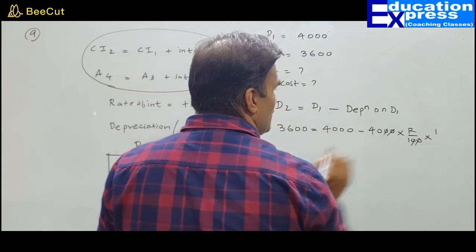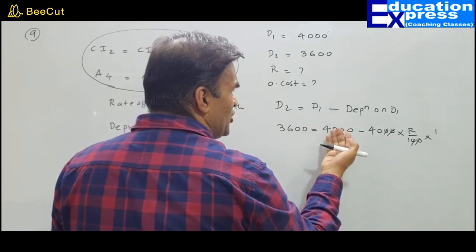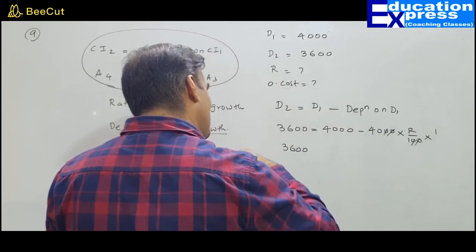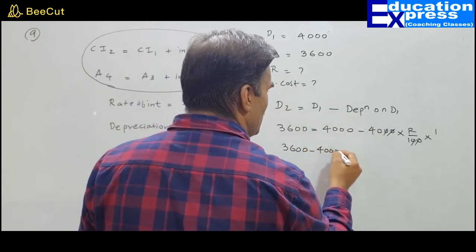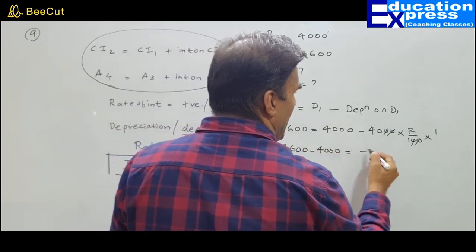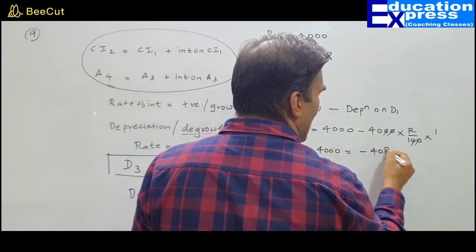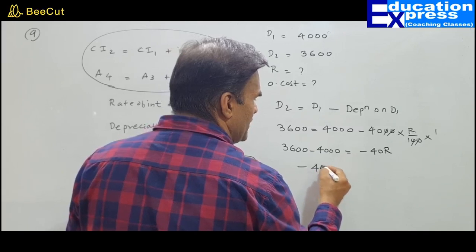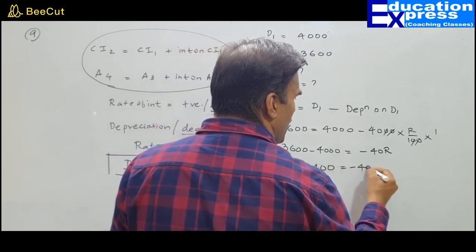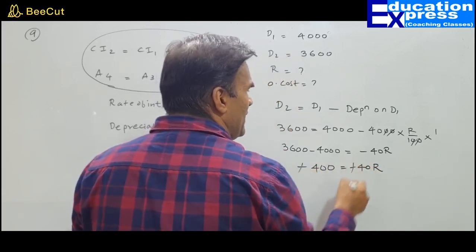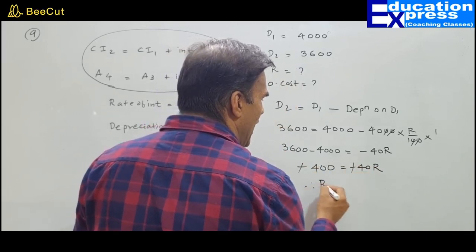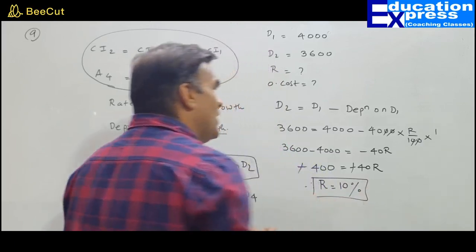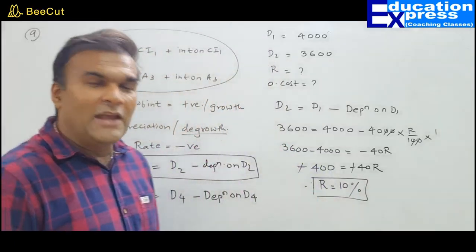Please ensure that this 3,600, this 4,000 is shifted on this side. So minus 4,000, we are left with minus 40R. 3,600 minus 4,000 would be minus 400 equals minus 40R. Minus minus gets cancelled, therefore R equals 10%. So my dear friends, the rate of depreciation would be 10%.